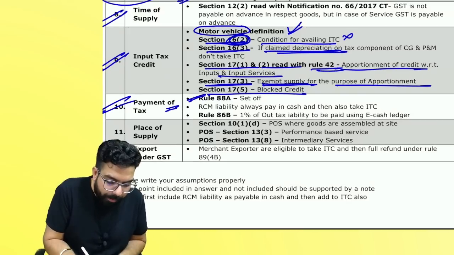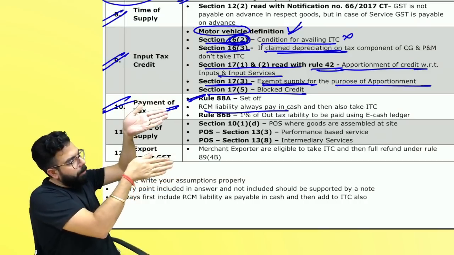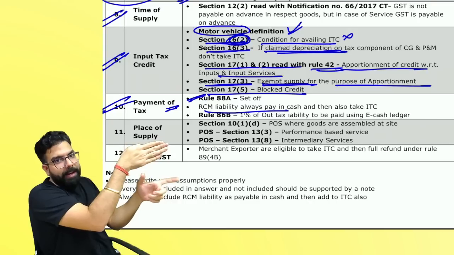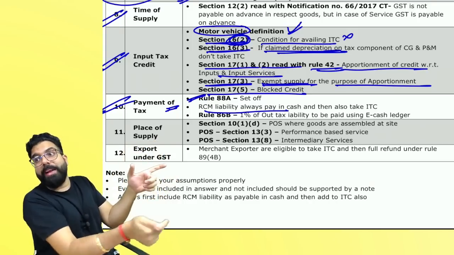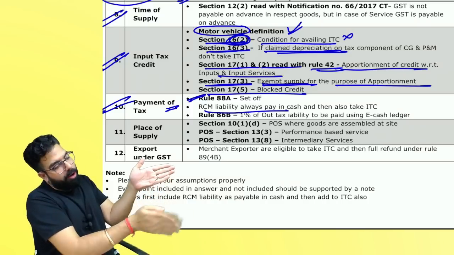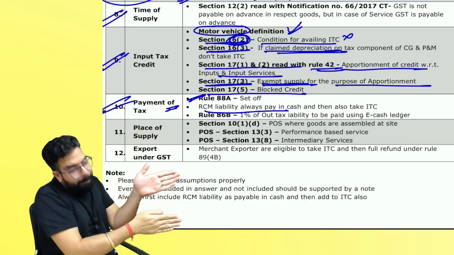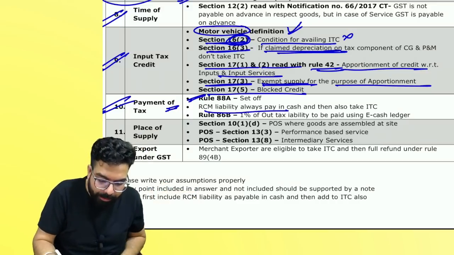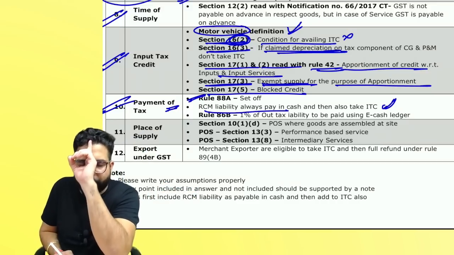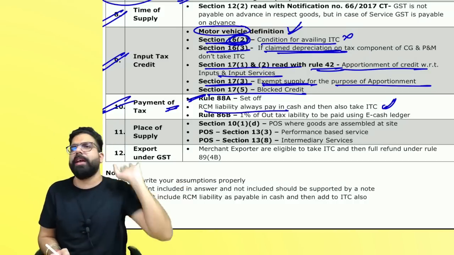The next one, remember RCM liability. Any RCM liability, output tax is there, input tax is there, input you will set off and the balance will come which is payable in cash. Along with the cash, please add whatever is your RCM liability. See, RCM liability is always to be paid in cash and also to be taken as credit in the same month. So to be paid in cash, then take the credit. Don't forget that point, people. Whenever you are taking RCM ka input tax credit, please put it in your payable in the e-cash ledger. Otherwise, you'll forget at the last.